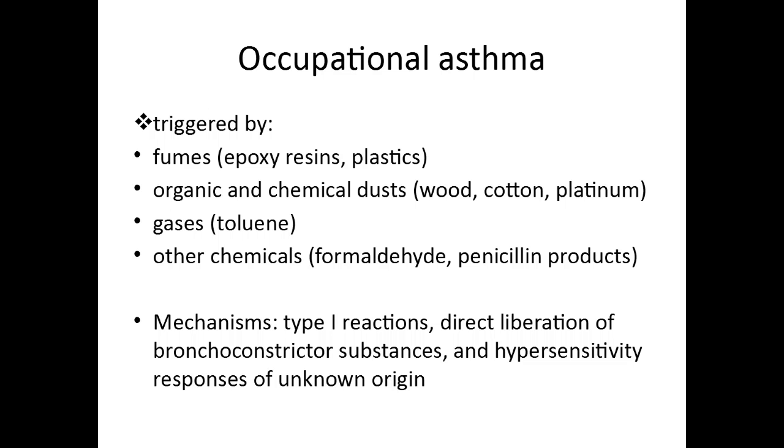So the fourth type of asthma is occupational asthma. This type of asthma is triggered by fumes like epoxy resins, plastics. Some of those fancy furniture videos that you see on Facebook, those are epoxy resins. Then next is organic and chemical dust like wood dust, cotton dust, etc. Then there are gases like toluene. Then there are some other chemicals like formaldehyde. Formaldehyde is commonly used in the pathology museum, so that may trigger asthma in some patients.